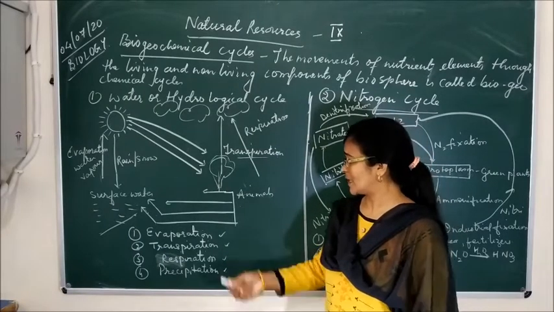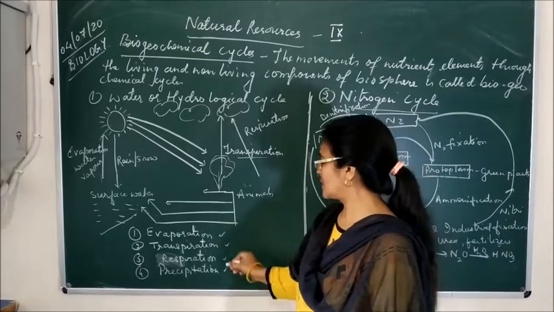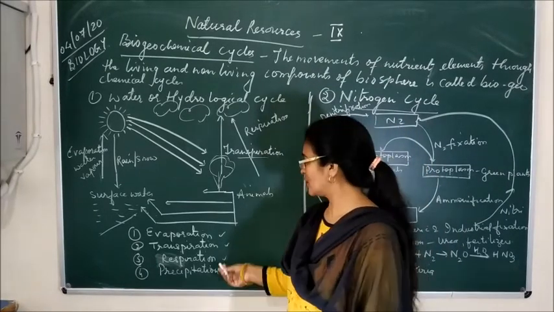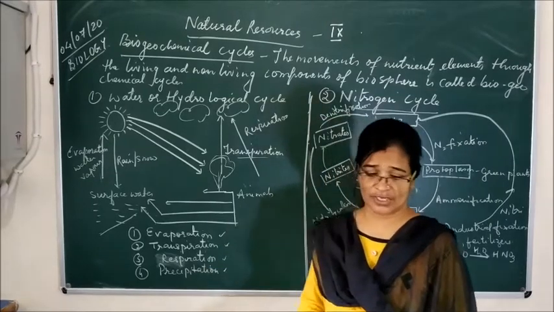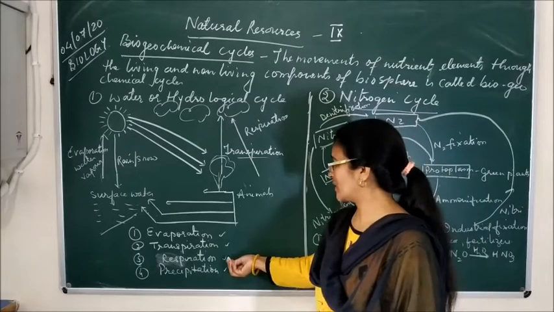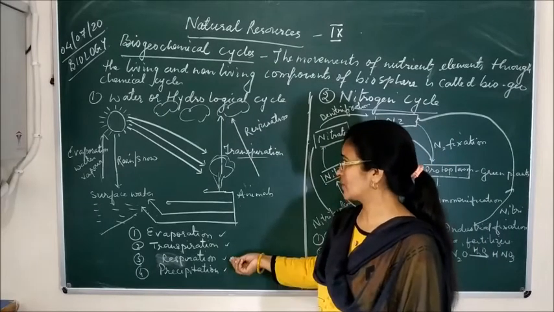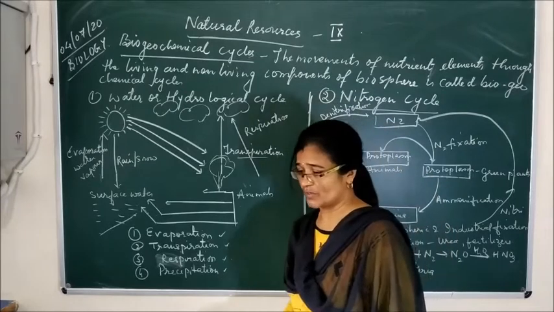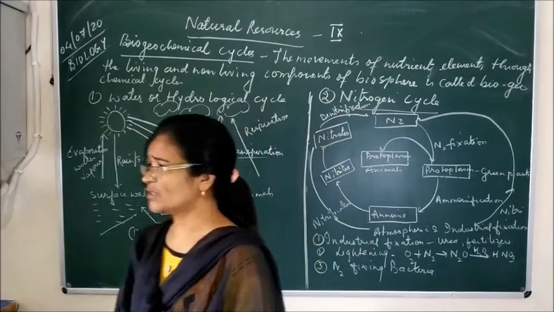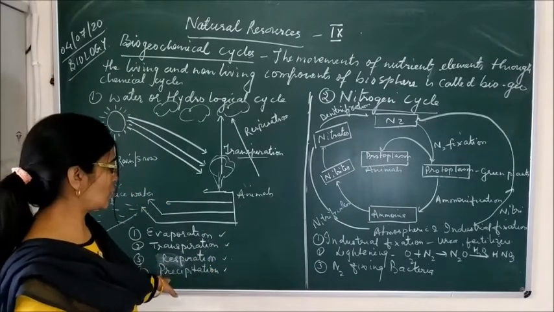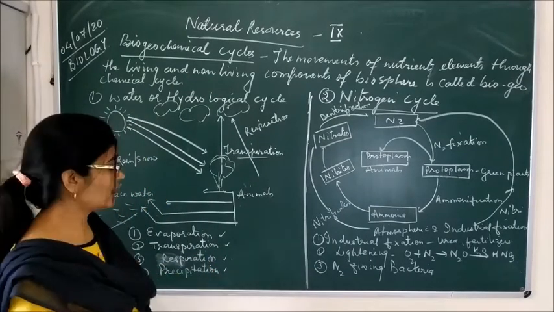Respiration means the oxidation of food in the presence of oxygen to give carbon dioxide and water vapor, which go into the atmosphere. That is also part of the hydrological cycle. And the last is precipitation. When the temperature is low, the water cannot condense properly and falls on the earth in the form of snow and hail.